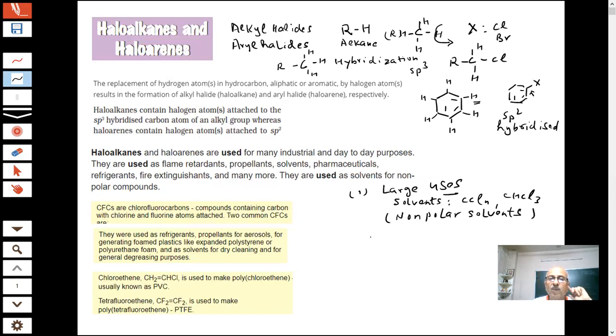They are used as non-polar solvents. They are used as flame retardants, as propellants, and in pharmaceuticals. They are used as refrigerants, fire extinguishers, and many more.